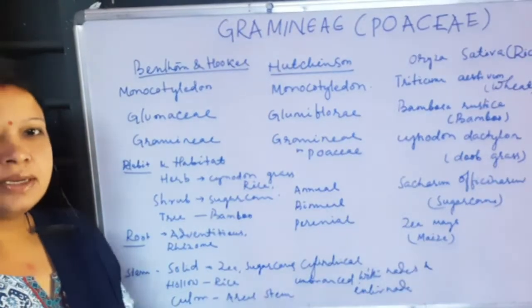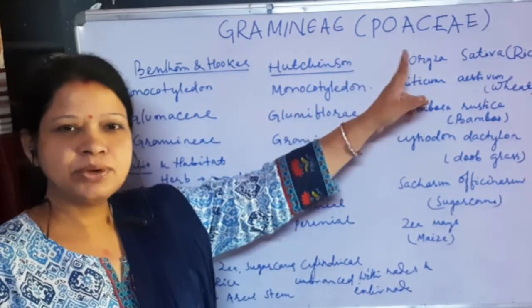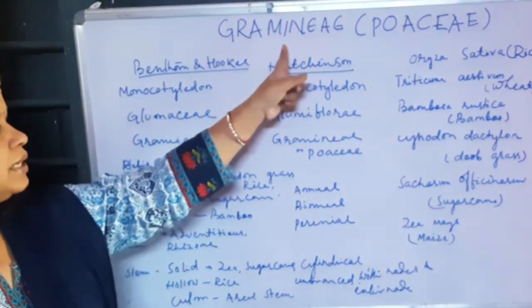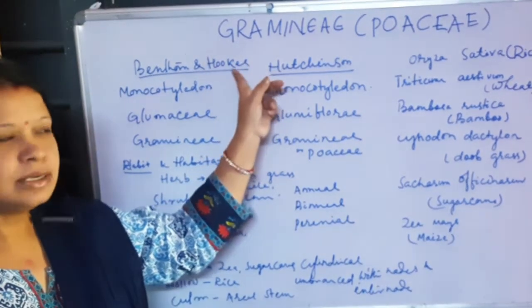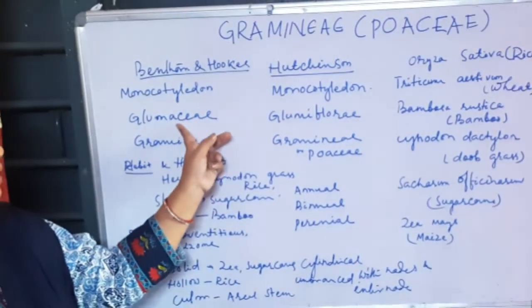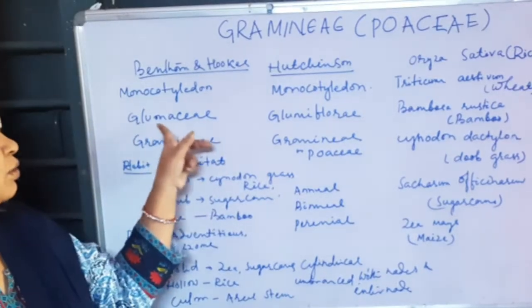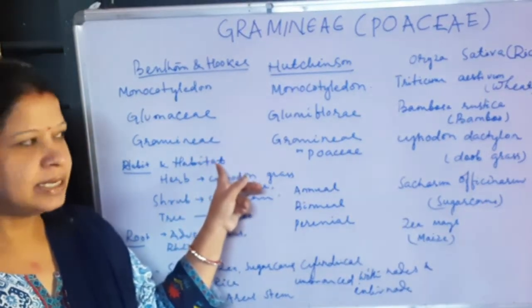Family Gramineae or Poaceae. The new name of Gramineae is Poaceae. First, the systematic position of Gramineae. According to Bentham-Hooker system of classification, this is under monocotyledon, and monocotyledon is divided into 7 series, and the last series is Glumaceae, and Glumaceae includes family Gramineae.